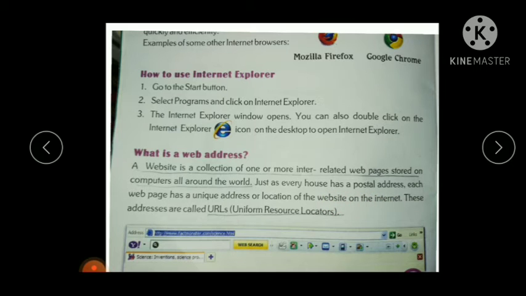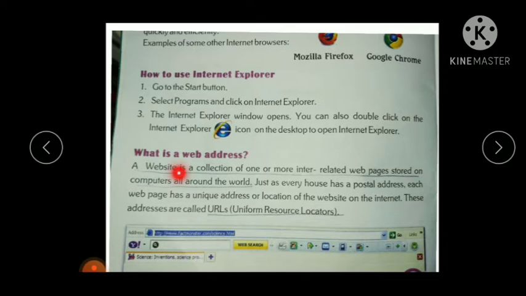Just like every house has a particular address, in the same way each web page has a particular address, and that address is called web address, or it is also known as URL. URL means Uniform Resource Locators.